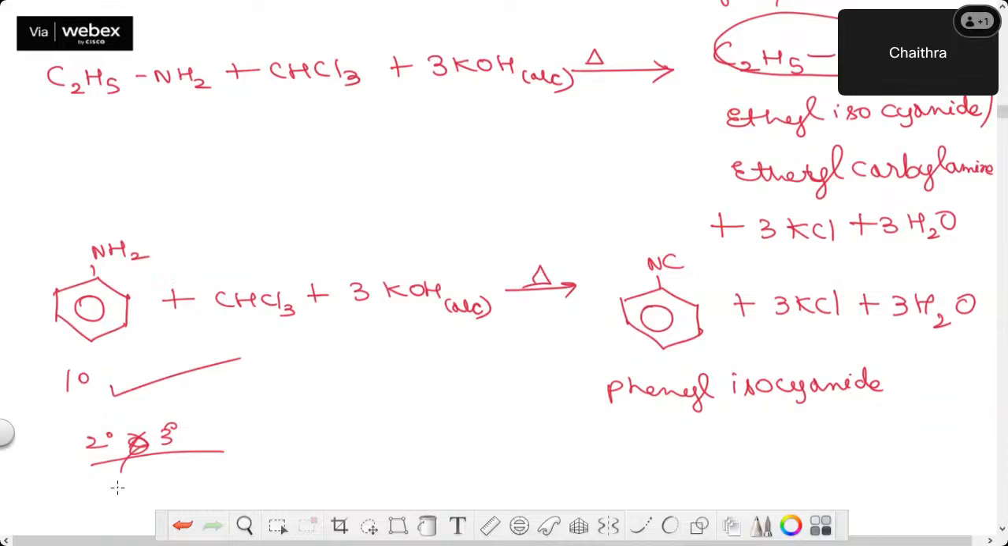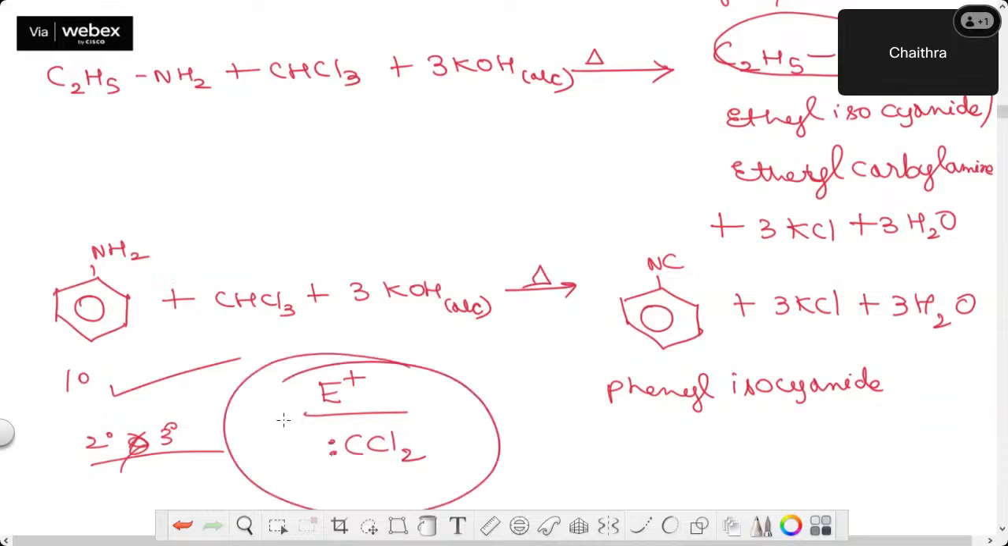So if you check the mechanism, this reaction involves an electrophile called dichlorocarbene. Have a note of this. The electrophile for the carbylamine test, or carbylamine reaction, is dichlorocarbene. This is one of the reaction intermediates. Around carbon, how many electrons are there? 1, 2, 3, 4, 5, 6. So it is short of electrons.